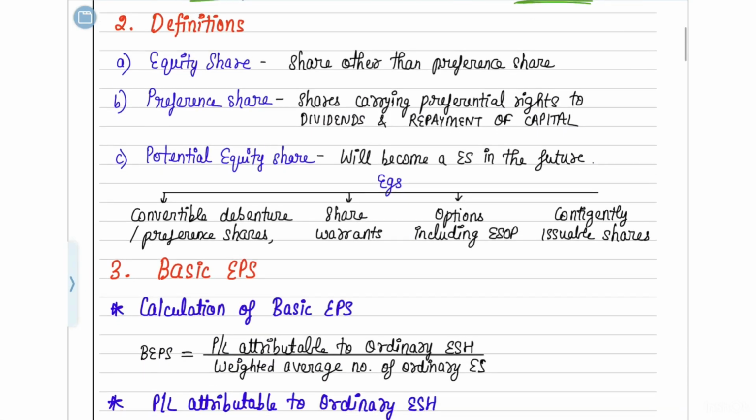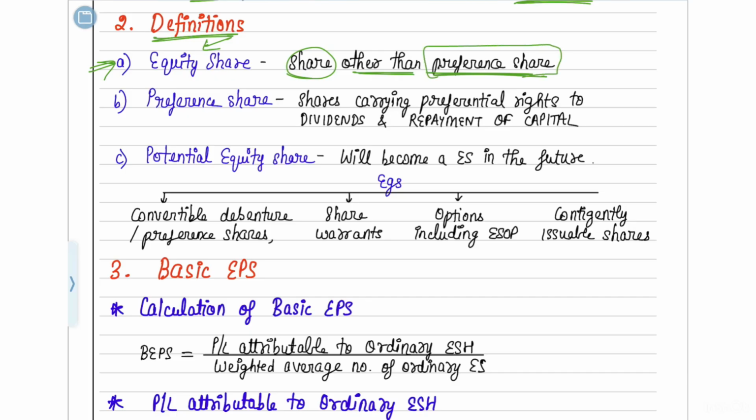So now moving on to the definition part. We are going to see the definitions of different types of shares. So the first one is equity shares. What does equity share mean? The definition of equity share says it is a share which is other than a preference share. So anything other than a preference share will be called an equity share.